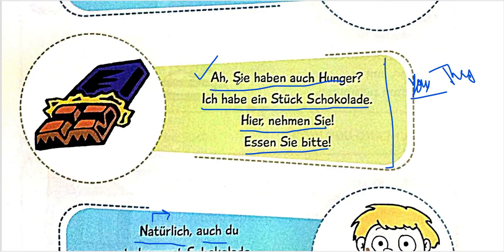Next we have, "Sie haben auch Hunger. Ich habe ein Stück Schokolade. Hier, nehmen Sie. Essen Sie bitte." That means, you or they, whatever it means here, have also hunger. I have a piece of chocolate. Here, take it. Eat it, please. This is what it's trying to say. I have a piece of chocolate. Here, take it, please. Nehmen is to take. Essen is to eat. Please take it.